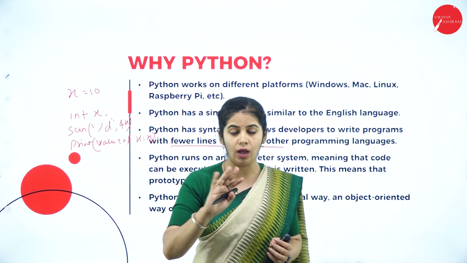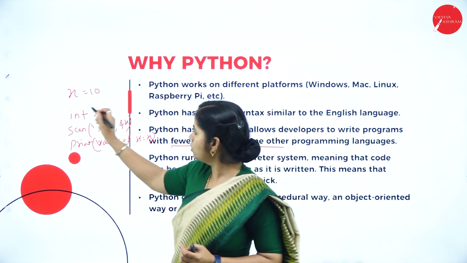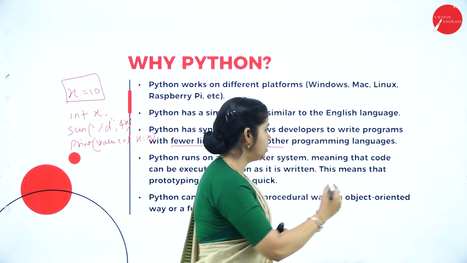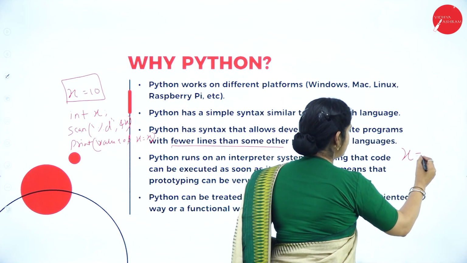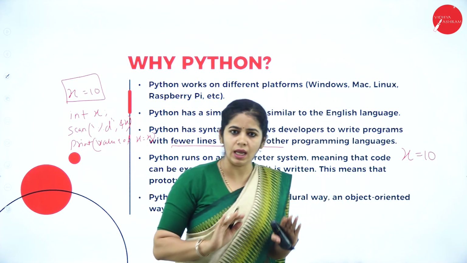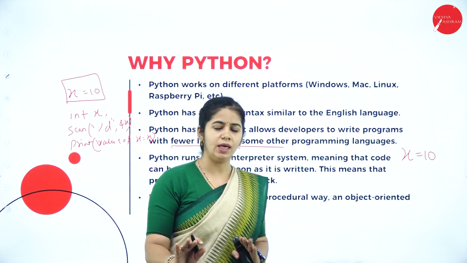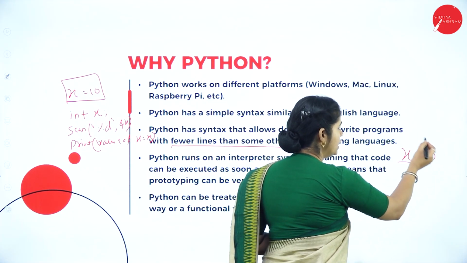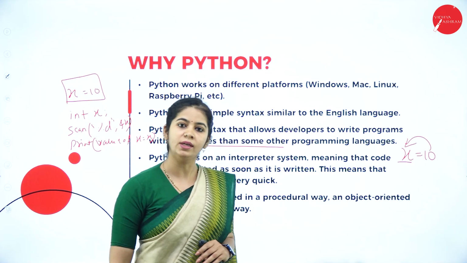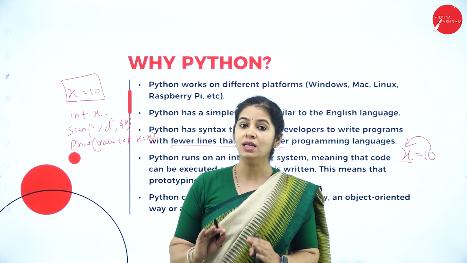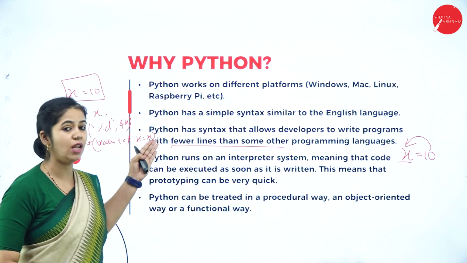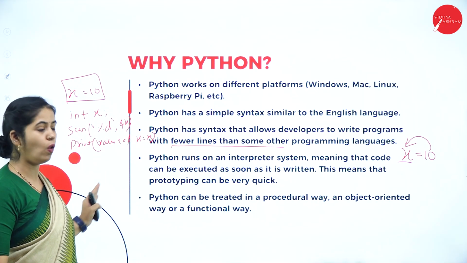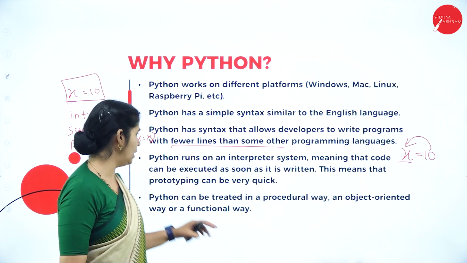So these 4 lines of code we need to write just to give the value x is equal to 10. What in Python? Just declare x is equal to 10. That's it. You need not do anything. The interpreter will understand itself that x is of the type integer and it is asking to assign the value 10. So that is very simple. That is what is meant by we can execute the program with fewer lines of code. Instead of writing 4 lines, we can complete it in a single line.